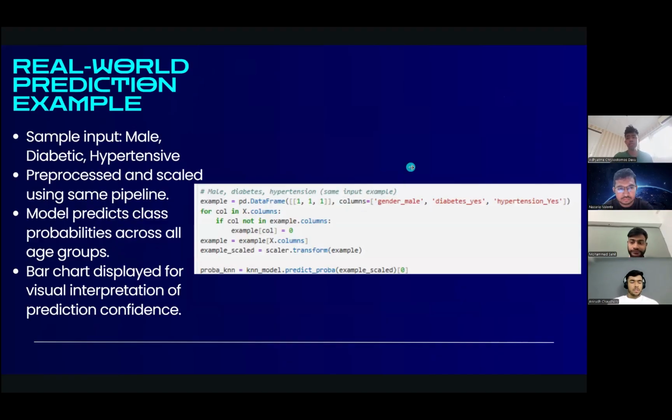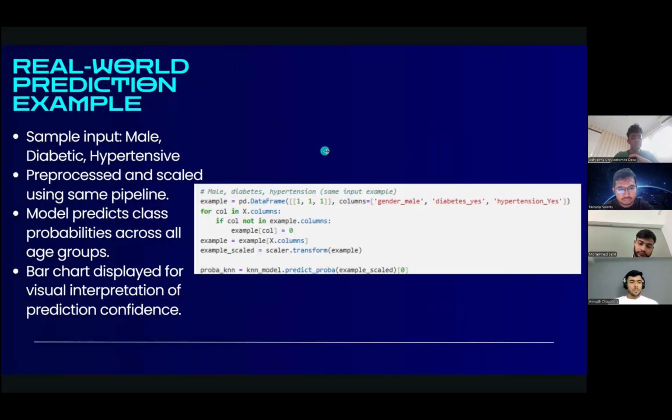We have used a real world prediction example. The sample input is a male, diabetic, with hypertension, with gender male, diabetes yes, and hypertension yes, as in the code shown here. We preprocessed and scaled it using the same pipeline.